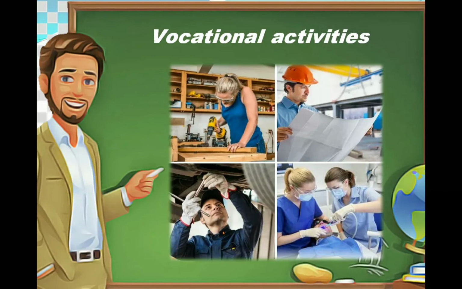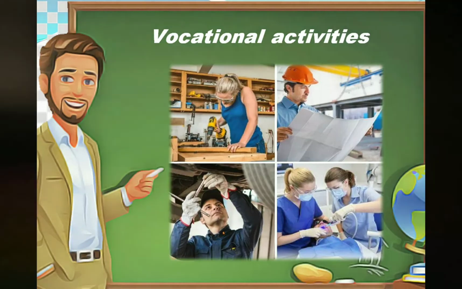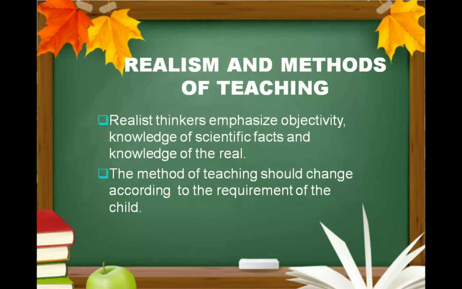So what are the vocational activities? If you are learning a skill that could lead to a specific job, like how to repair cars or to be a chef. So vocational means it is related to a career or a vocation. Then vocation is a job. So vocational is a specific kind of work.